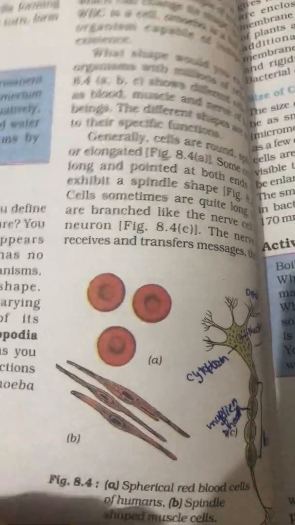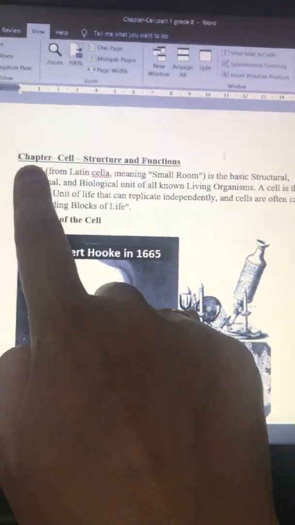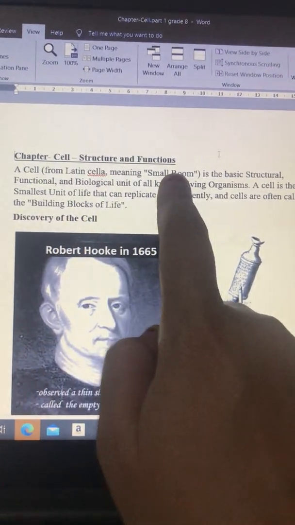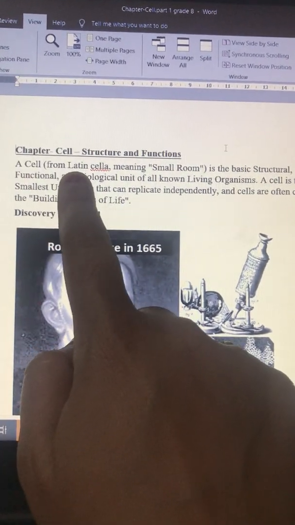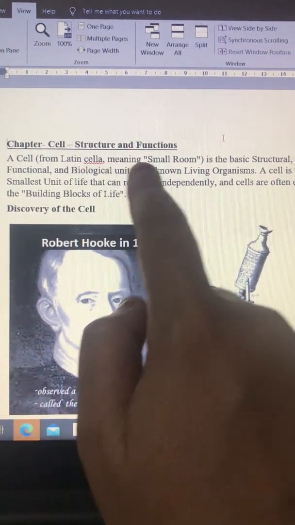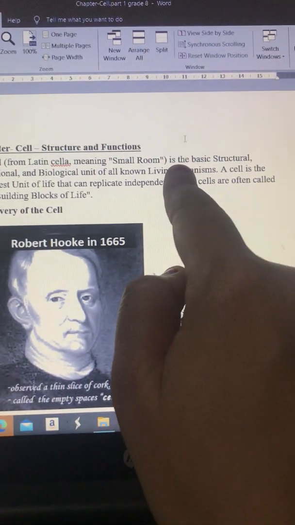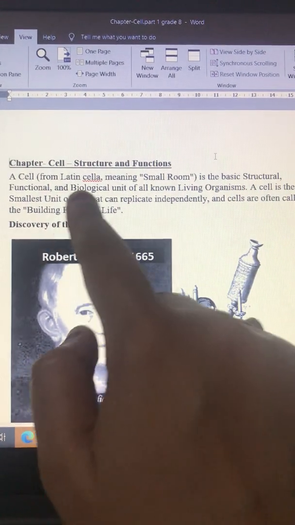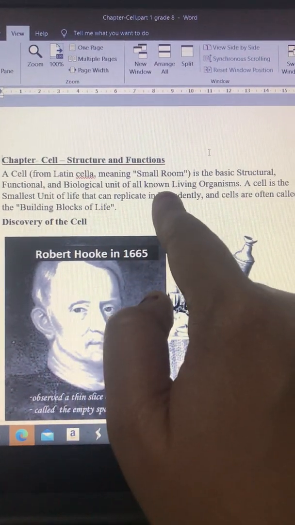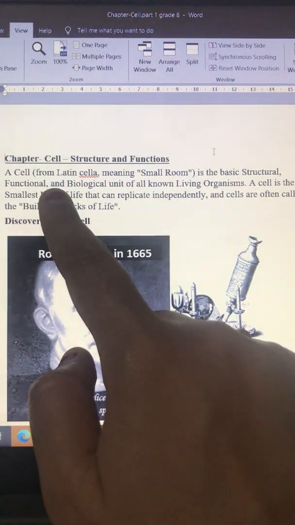So let's discuss from page number 90 from the notes. So here in the notes they have given chapter cell structure and function. A cell, the word cell comes from the Latin word cella, meaning small room. In the Latin, the cella means small room. It is the basic structural, functional and biological unit of all living organisms. Means the living organism have a cell in it.